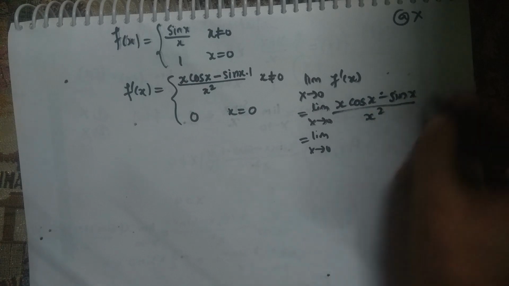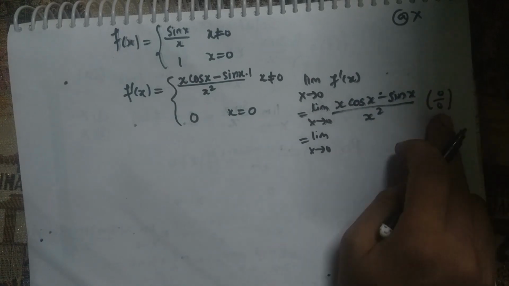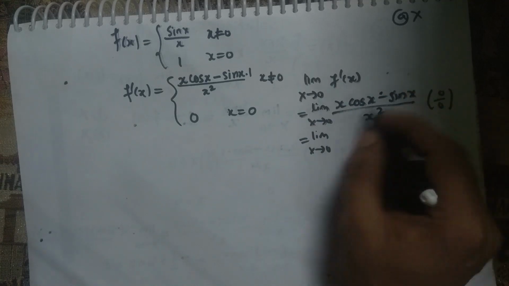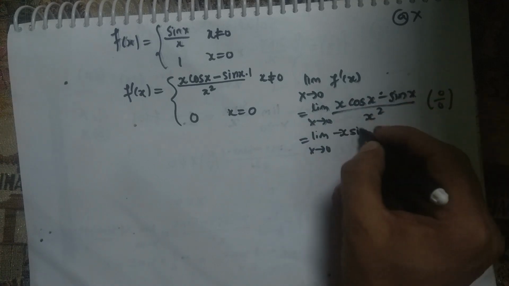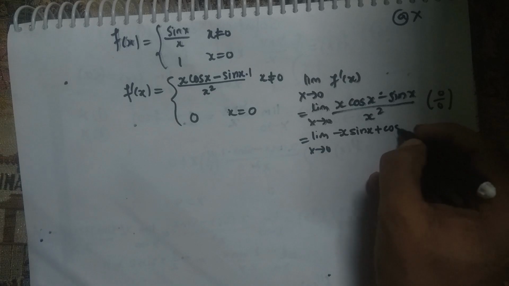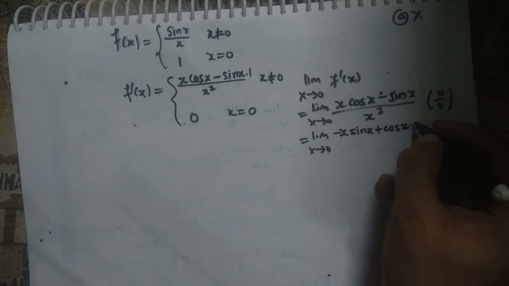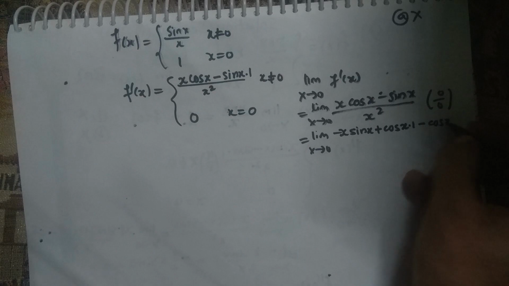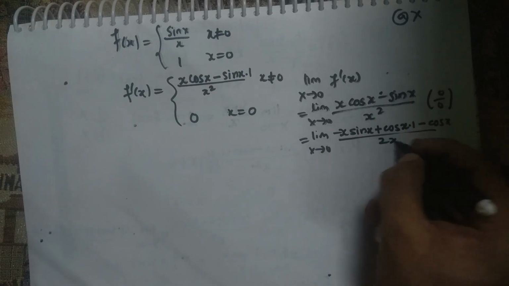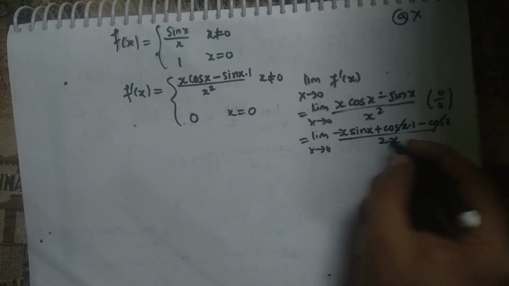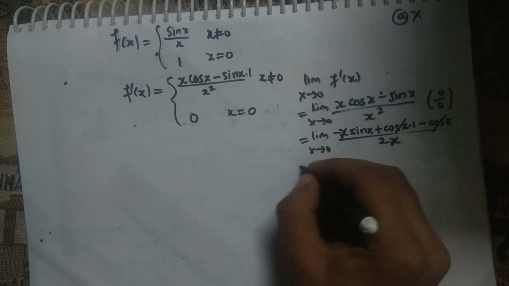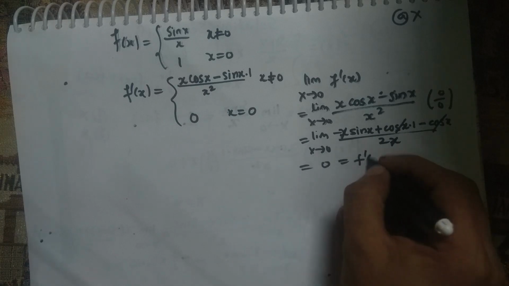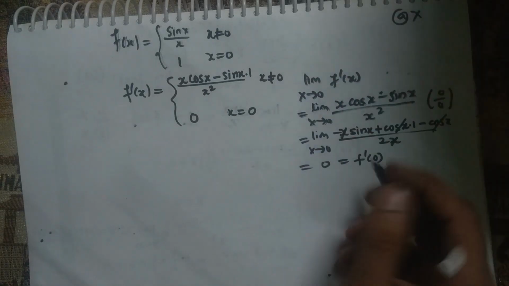What it says is, if my answer is 0 by 0, then we approach L'Hospital rule, and we have to take the derivative of the numerator as well as the derivative of the denominator. So what is the derivative of the numerator? x into minus sin x plus cos x into 1, minus the derivative of sin x, which is cos x, divided by the derivative of x square, which is 2x. This cos x will get cancelled. This x and this x will cancel, and if I approach 0, sin x at 0 will be 0. So the answer is 0, which is nothing but our f dash at 0. So the derivative is also continuous at 0.